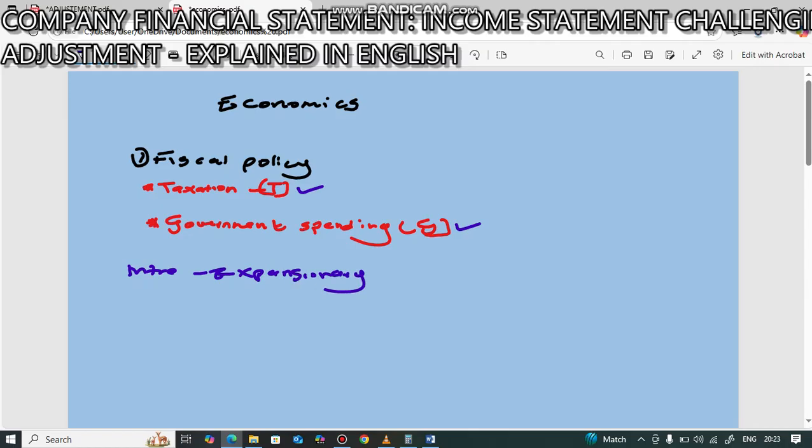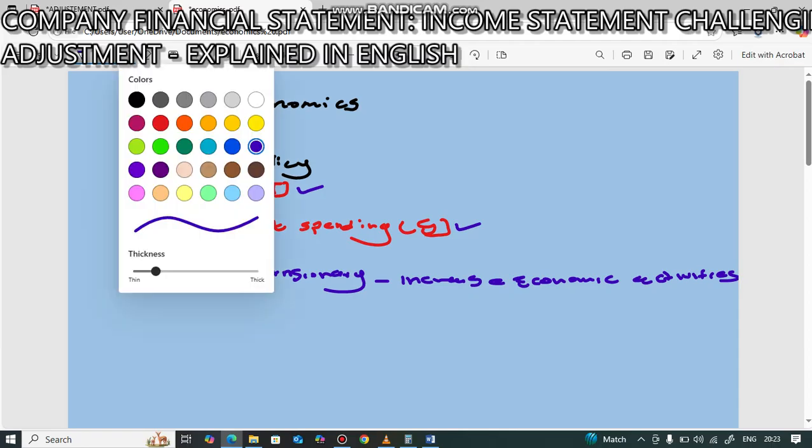Let's assume government wants to use taxation and government spending in order to increase economic activities. I'm sorry about my handwriting, but I'm hoping that you'll listen to what I'm saying, and then you are going to see what is written.